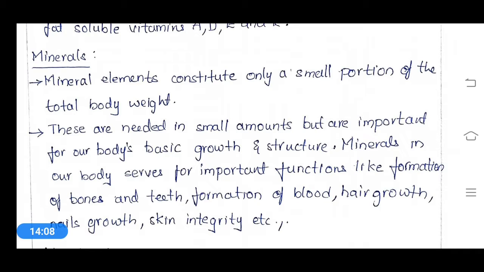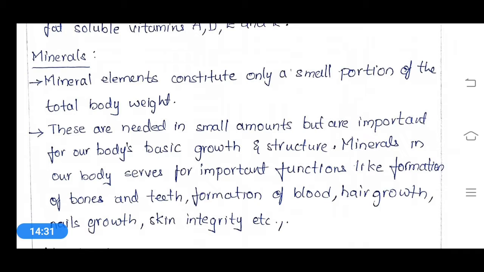So what are the other important functions of these minerals? Formation of blood. As just told before, iron is an essential mineral for blood formation. Why? Because blood contains a color pigment called hemoglobin.